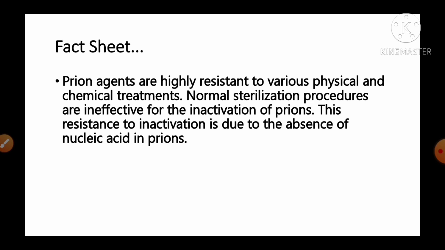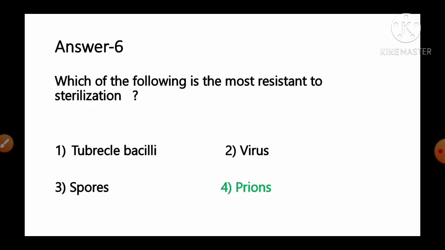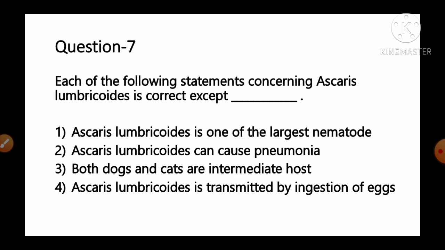This resistance to inactivation is generally due to the absence of nucleic acid in the prion. So it is prions that are most resistant to sterilization. So option number 4 is the correct answer for this question. Move to the next question, number 7.